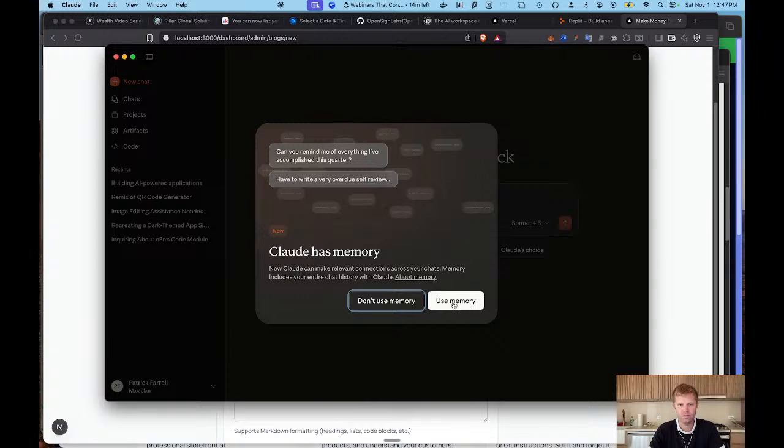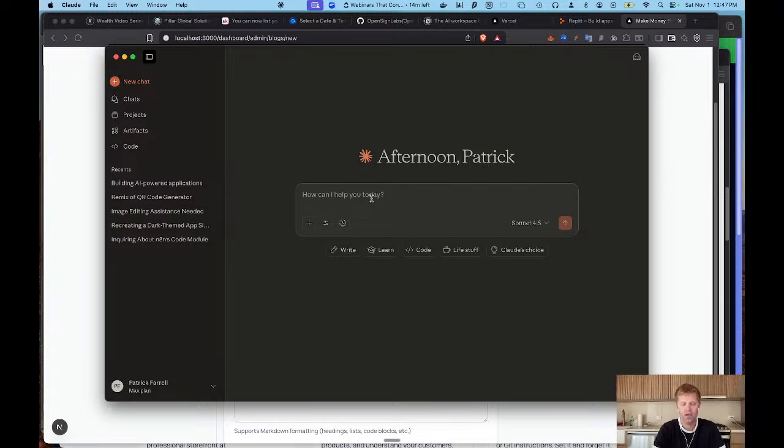Claude has memory. This is a new feature. Let's say use memory. This is very similar to ChatGPT now. All right, so help me create a simple blog style markdown file that talks about getting started vibe coding